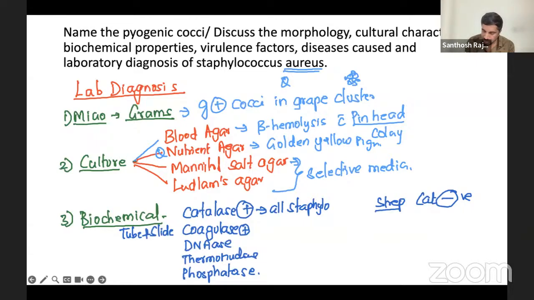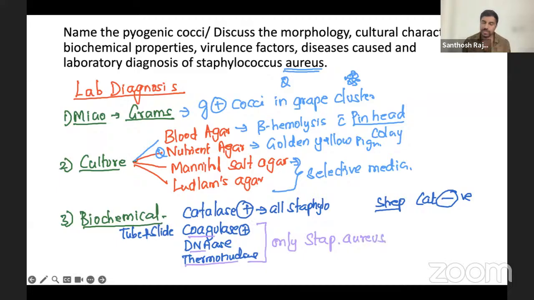In fact, phosphatase is for all, it is not a specific one here. I'm going to erase it. Why I'm saying this: you have to know very well that these enzymes, coagulase, DNase, thermonuclease, are specific for only Staphylococcus aureus, not even other Staphylococcus, only Staphylococcus aureus.